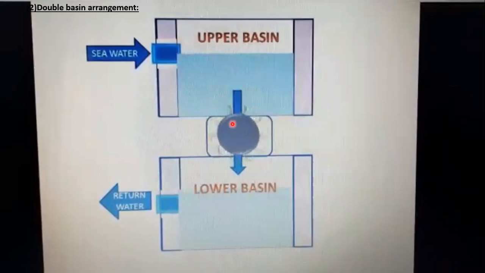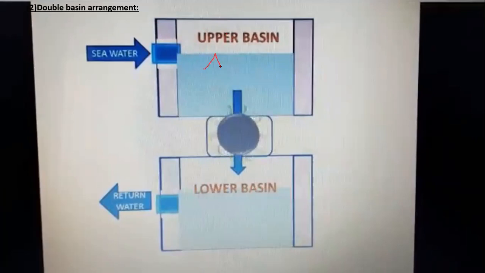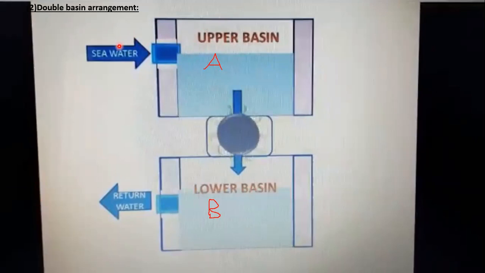They are not working. And first, what is happening? The gates of the upper basin are opened. Suppose this is basin A and this is basin B. At the beginning, the sluice gates are closed and the turbines are closed.